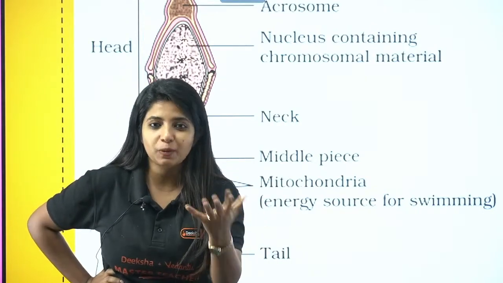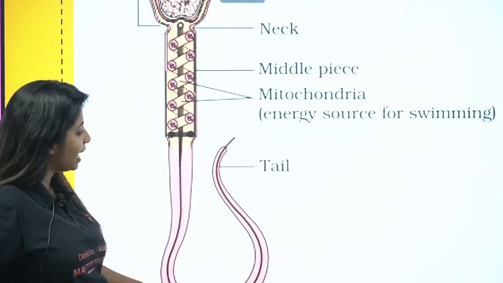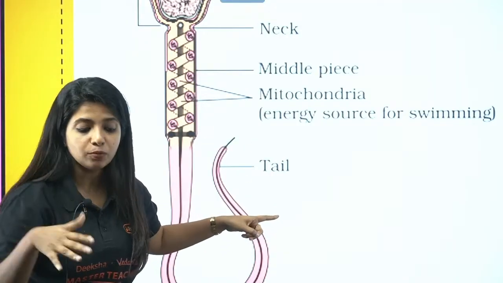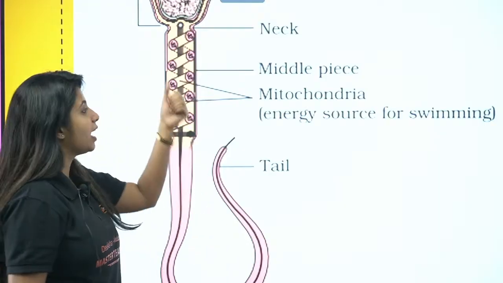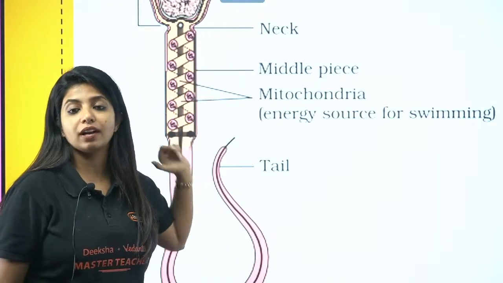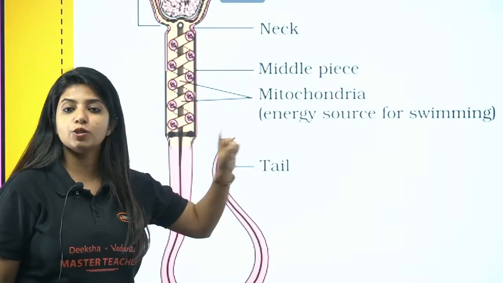Why do you need this much power? Because you need to make sure that the tail which is there is motile, it moves really well, okay? It has to move really well. To provide energy for that, you need the mitochondria lined up over here. So energy source for swimming.